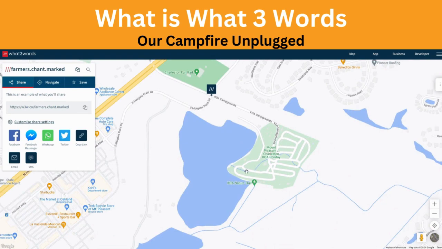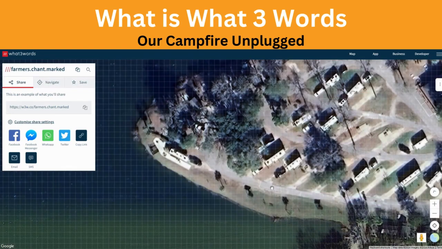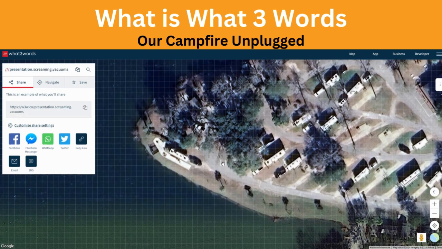Again, it's going to navigate us here to the center intersection of the road that leads into the KOA. That's pretty neat. If we wanted to navigate a little bit closer to where we stayed, we could log in and look at the map and see the campsite that we stayed at, and that's the front of that campsite, and the rear of the campsite is back here.